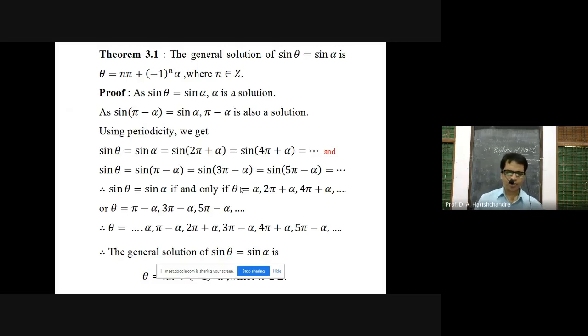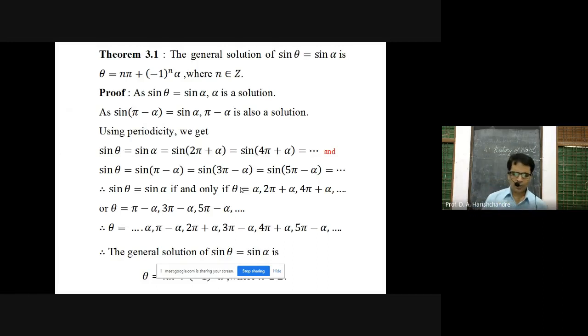So how to generate a number of solutions from this? Take one solution, keep on adding 2 pi to it. Okay, so in pi minus alpha, if you add 2 pi, it becomes 3 pi minus alpha. In that, if you add 2 pi, it becomes 5 pi minus alpha, and so on. So finally you are getting sin theta is equal to sin pi minus alpha, that is equal to sin 3 pi minus alpha, that is equal to sin 5 pi minus alpha, and so on. Therefore, sin theta is equal to sin alpha if and only if theta is equal to alpha, 2 pi plus alpha, 4 pi plus alpha, and so on, or theta is equal to pi minus alpha, 3 pi minus alpha, 5 pi minus alpha, and so on.